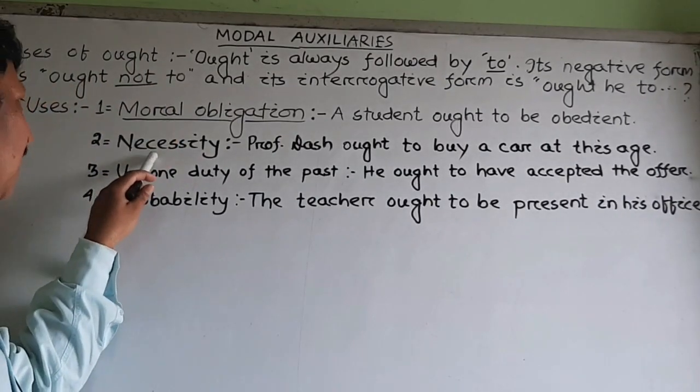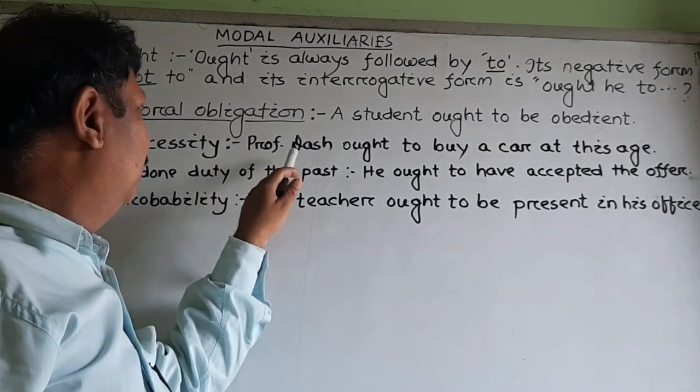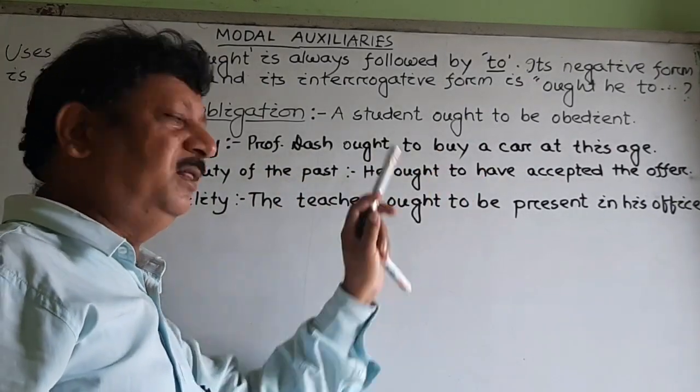Next comes necessity. What does it mean? Here we may say that Professor Das ought to buy a car at this age.